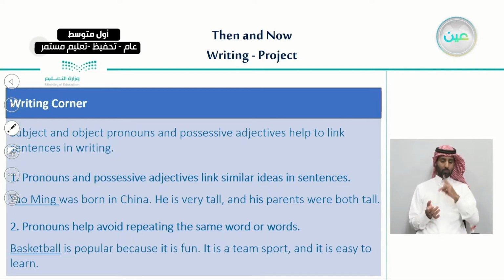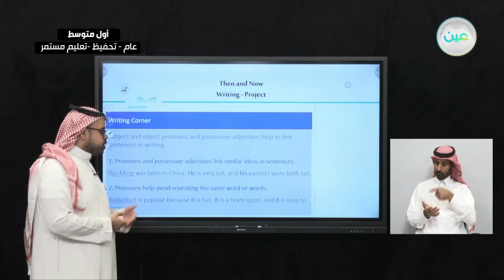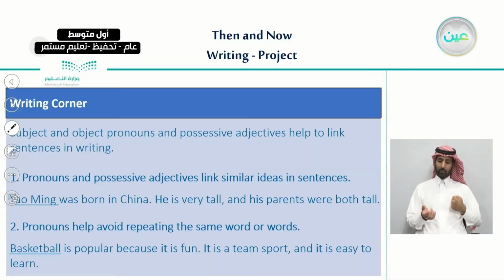Let's see the other example here. Number 2, pronouns help you to avoid repeating the same word or words in the same sentence. For example, basketball is popular because it is fun and it is a team sport and it is easy to learn. So here, instead of repeating basketball: basketball is popular because basketball is fun, basketball is a team sport, and basketball is easy to learn.